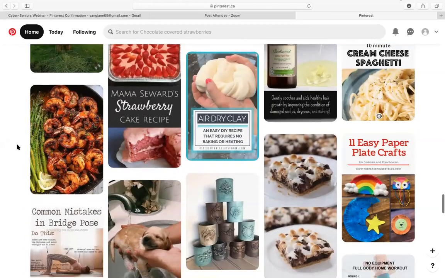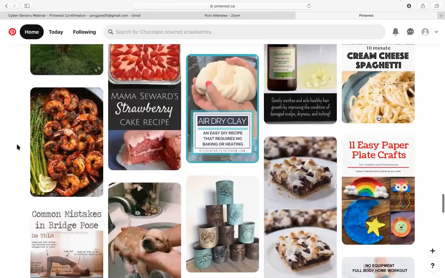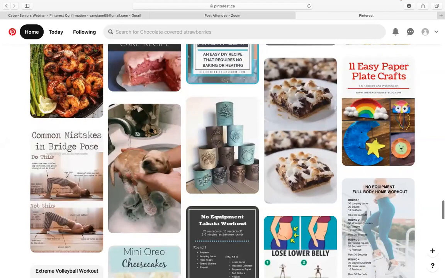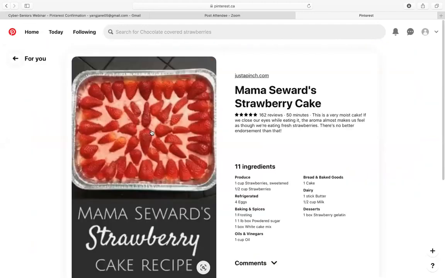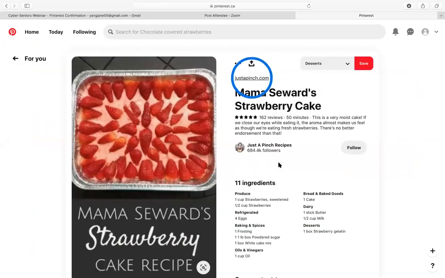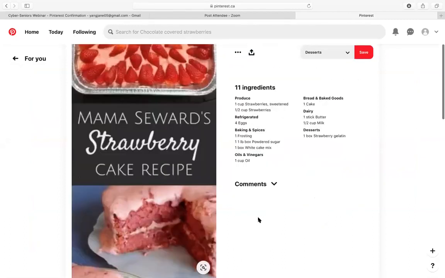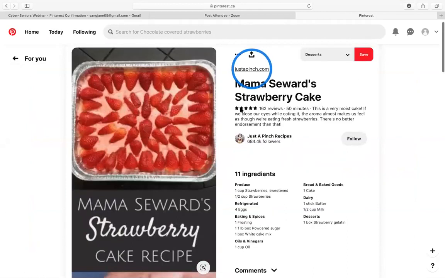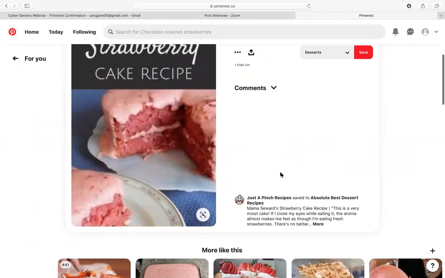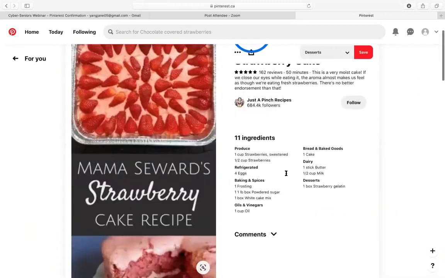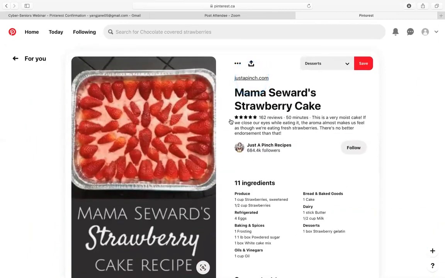And let's try a recipe one. Let's say we want a strawberry cake recipe. And the cool thing about this is that some people will list all their ingredients right here. A lot of people can also leave reviews. As you can see, it's 5-star reviews and by 162 people. And usually you can see pictures. I'm not sure why they're not showing up, but anyways, if you want to see the actual recipe, you will click onto the link, which is right here. It's actually being circled for us.